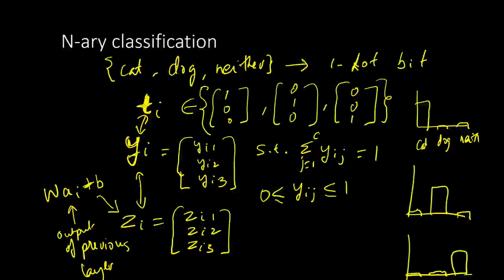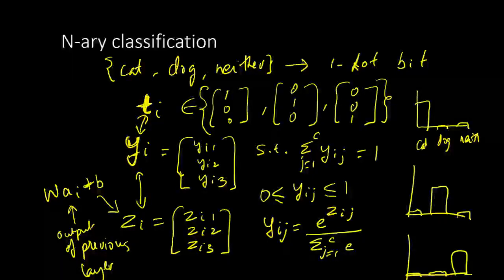So we will send this into something called a softmax activation. This is one of those activations which does not exactly work point wise. It looks at all the other activations also. So basically what we have is yij is going to be equal to e to the power zij, divided by the sum over j equal to 1 to the number of classes of e to the power zij.